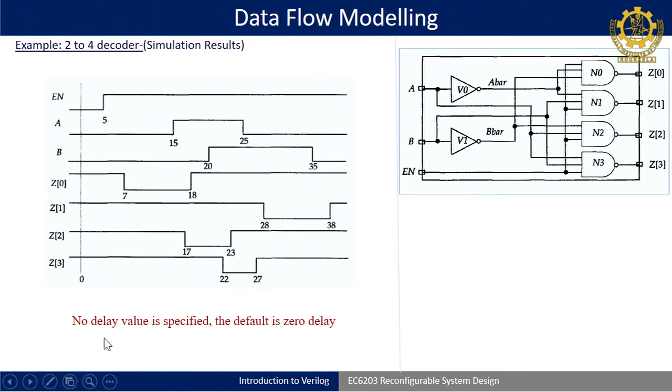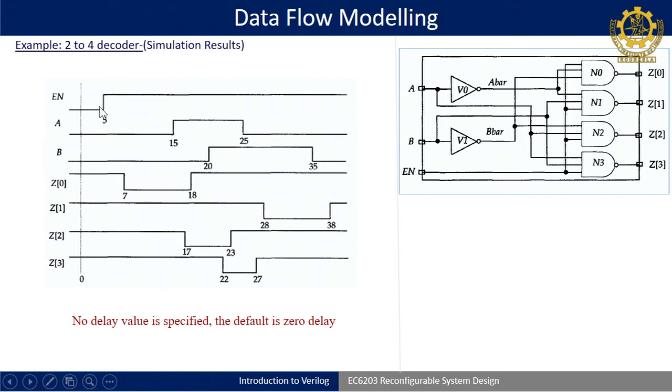If no delays are specified, then the delay will be 0 delay. That means it will execute instantly, an instantaneous assignment with no delay. Initially, after 5, enable changes from 0 to 1.